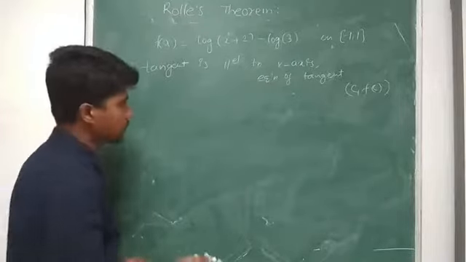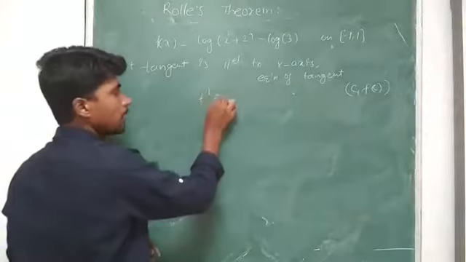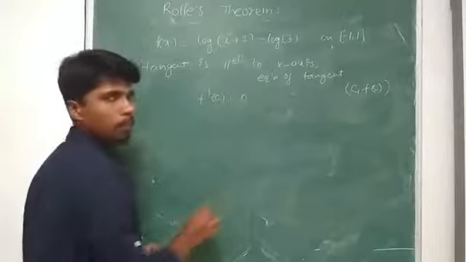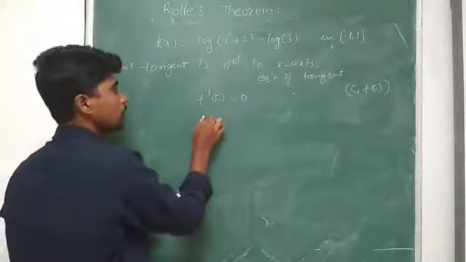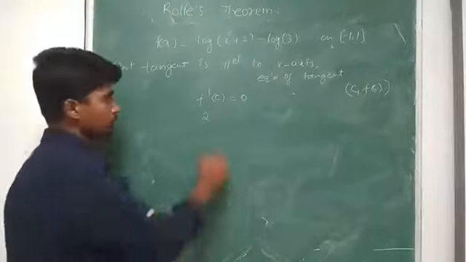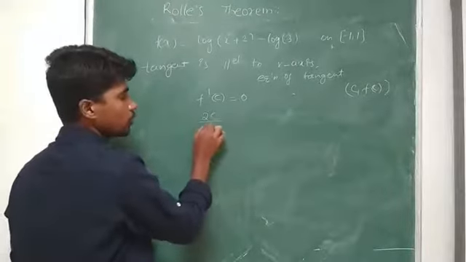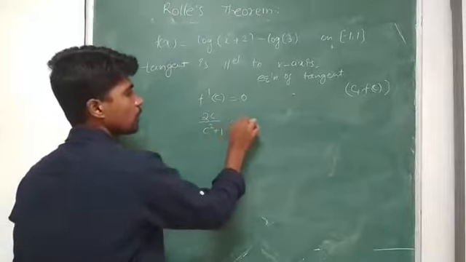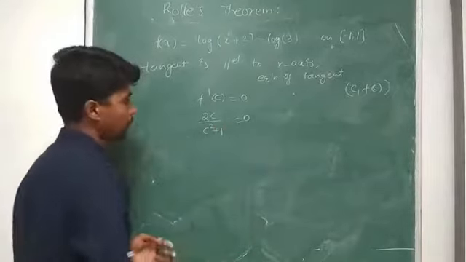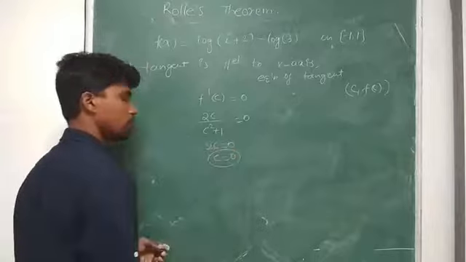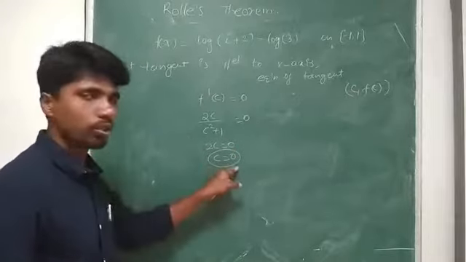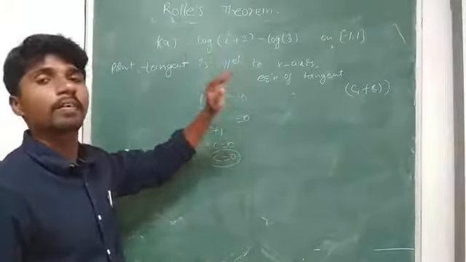For that purpose I have to make f dash of c as 0. F dash of x is 2x by x square plus 2, so f dash of c is 2c by c square plus 2, which is equal to 0. Now 2c equal to 0, c is equal to 0. At c equal to 0, its derivative becomes 0.